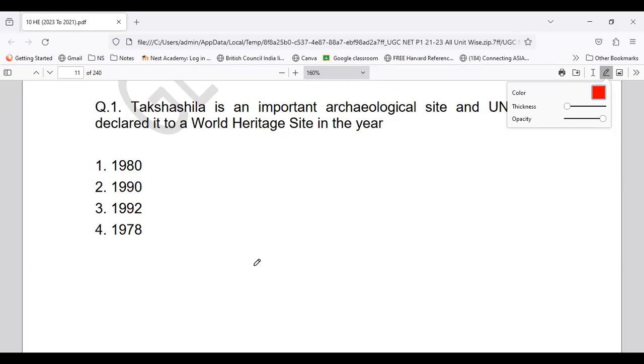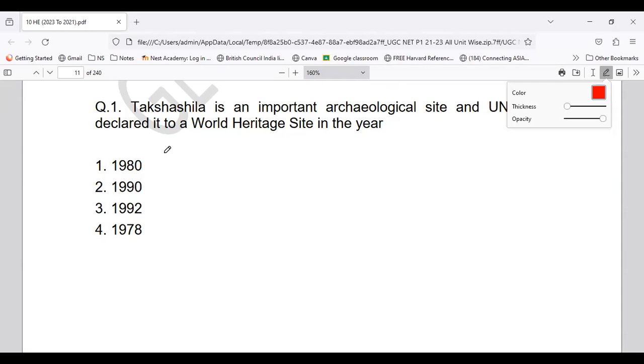Basically it is the year 1980. So Takshila was declared a World Heritage Site in the year 1980 by UNESCO, right?